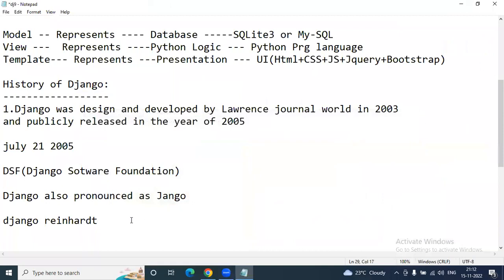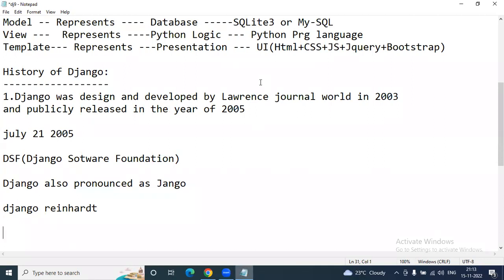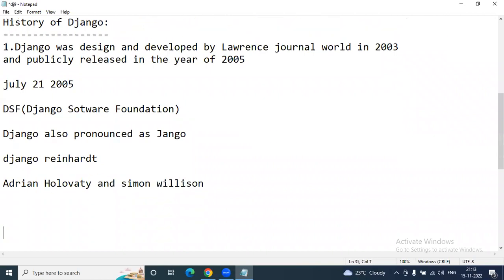Django was designed and developed at Lawrence Journal-World in 2003, and the original authors of Django are two: Adrian Holovaty and Simon Willison. So this is the basic history of Django.